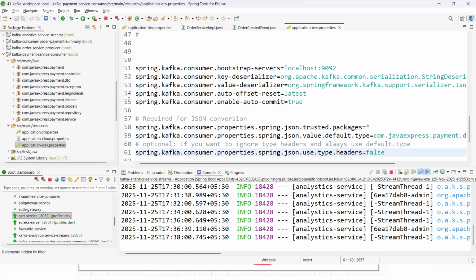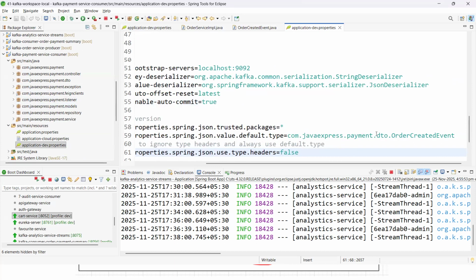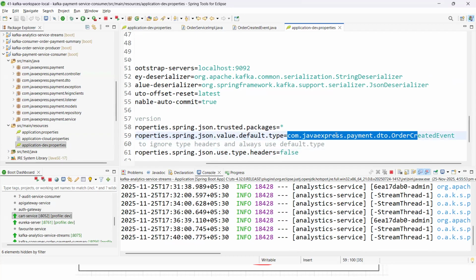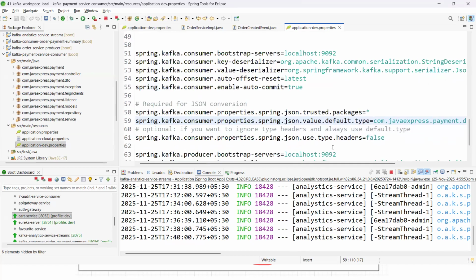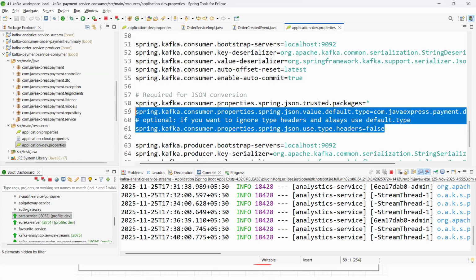A lot of people, when publishing an event, may use a different package, and when receiving an event, can use a different package. To avoid these package name issues, you can set JSON use type headers equal to false. Then it will only consider the default type, that is order created event. For that purpose, I am using these three properties here, guys.